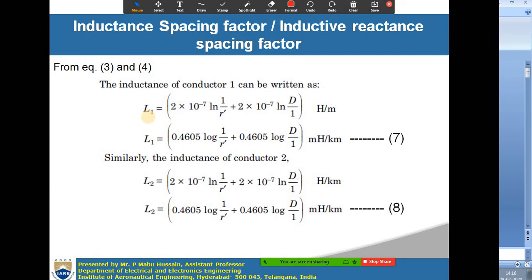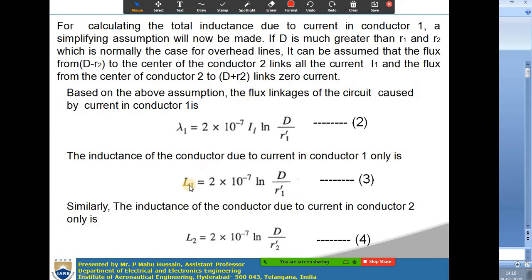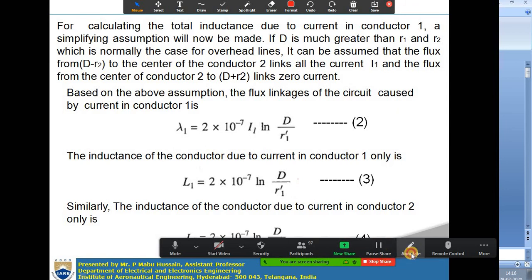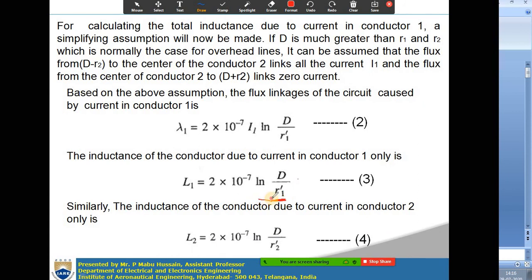Right. So the next topic is inductance spacing factor, or you can also call it inductive reactance spacing factor. You can call it with either term. To determine this, you consider the same case, single phase 2 wire line. The inductance of the first conductor is L1 equal to 2 into 10 power minus 7 ln d by r1 dash. Now this logarithmic term ln d by r1 dash can be written as ln d plus ln 1 by r1 dash.